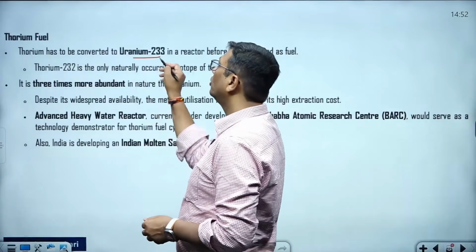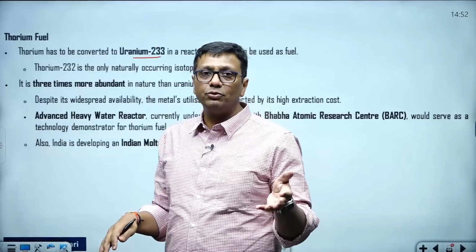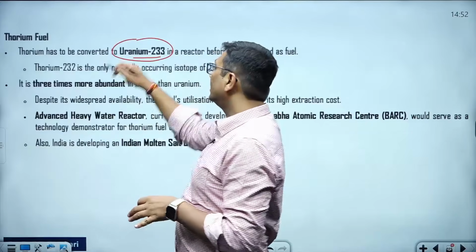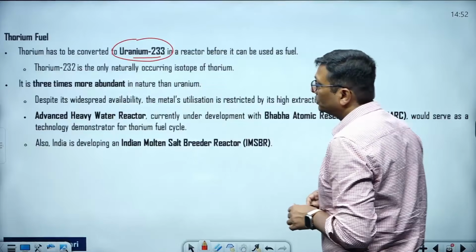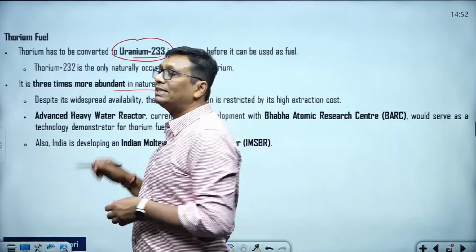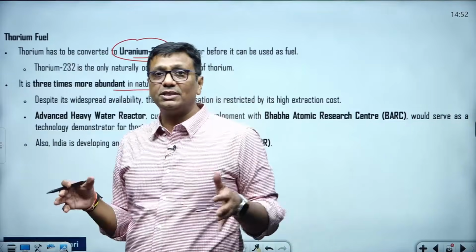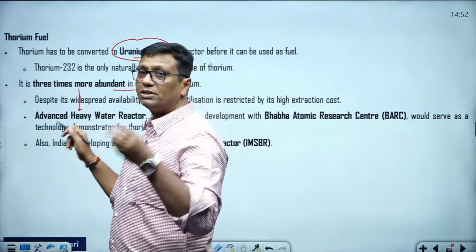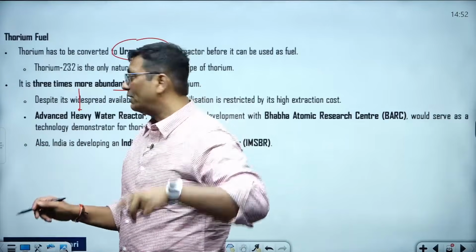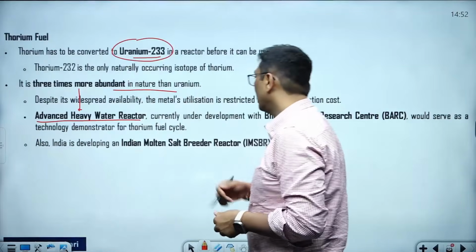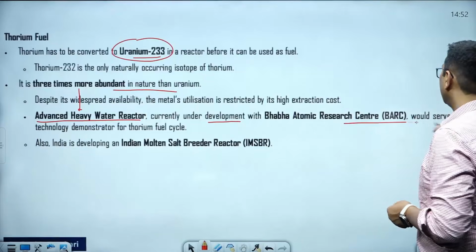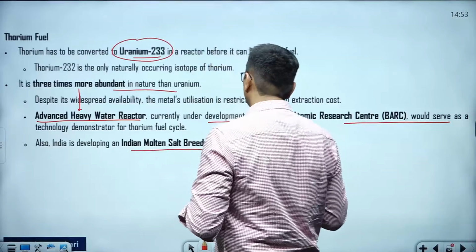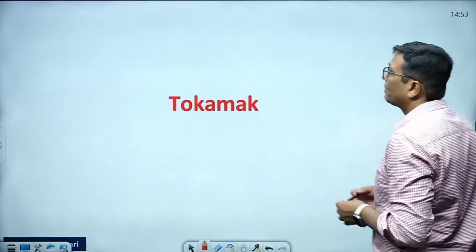Thorium fuel, as I hope you know very well, India uses in the 3rd stage. India does not use thorium directly as a fuel. India first converts thorium into uranium 233. So you know very well 233 is going to be used. Thorium is more abundantly present in nature in comparison to uranium. Reserve wise, thorium is massive. But for the utilization of thorium, we need the 3rd stage of the reactor that you have seen, the advanced heavy water reactor, but it is currently under development. Bhabha Atomic Research Centre is developing it. But also, India is developing the Indian molten salt breeder reactor for the coming future.